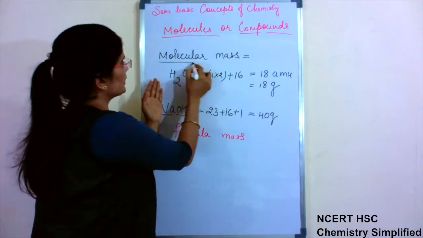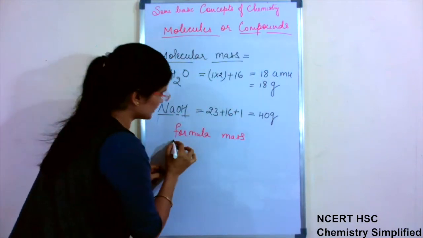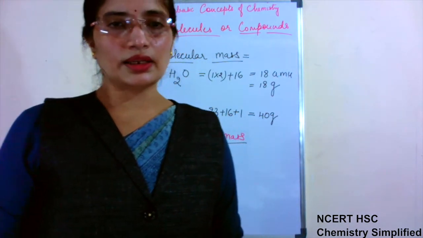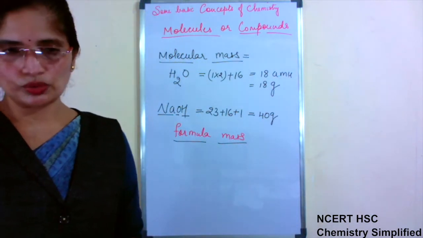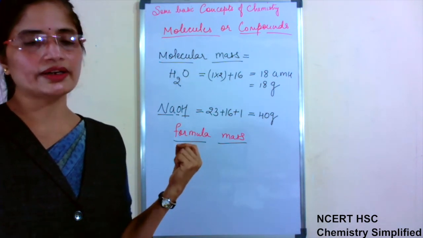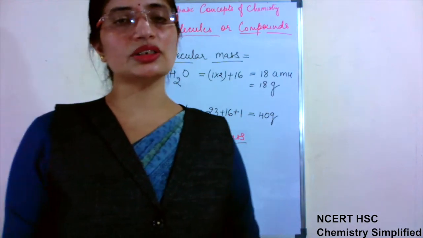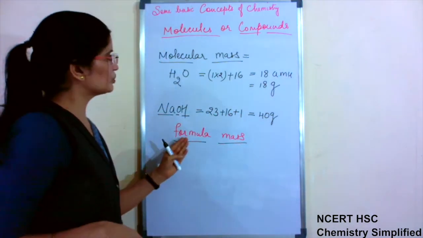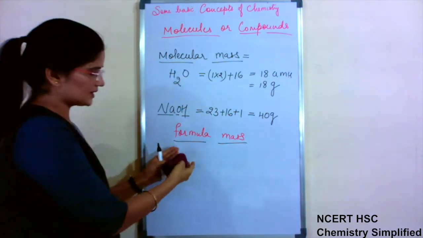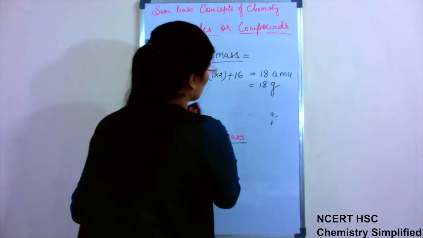Just as we calculate molecular mass, the same method we can use to calculate formula mass. But there is some difference between the two. The term we use is different for different types of compounds, but the calculation method is the same. So where we use these two terms differently, that we will see.